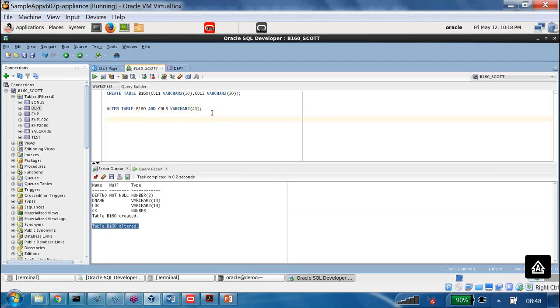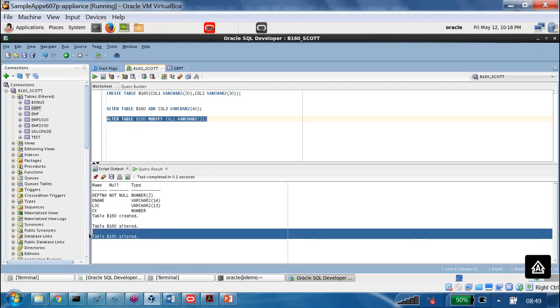Now I also want to do one more alter, alter table B160 is the table. Then we are trying to say modify. The column is called, let us say, column 1 and the varchar2, the size as, let us say, 21. Alter table, modify column 1, like that. Now what happened here? Table is altered. Previously 20 is the size, now we made it 21.